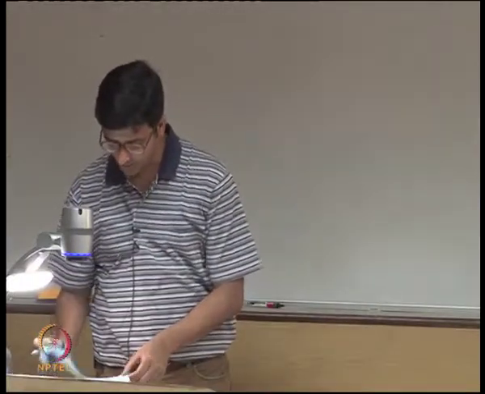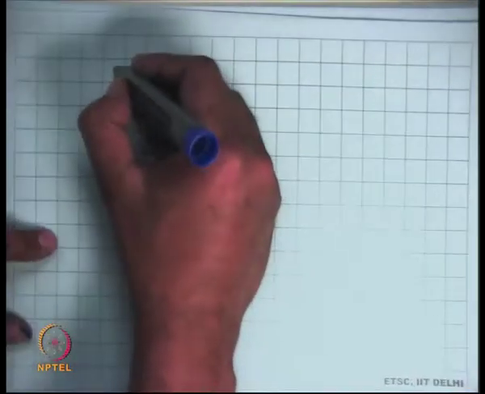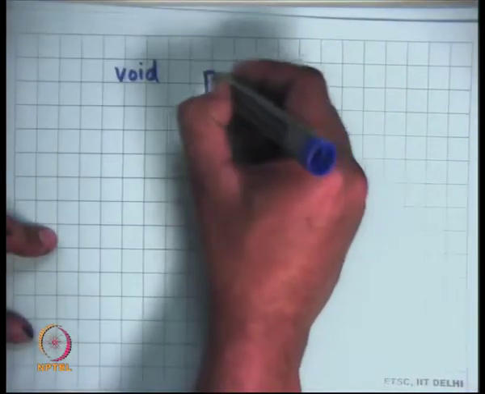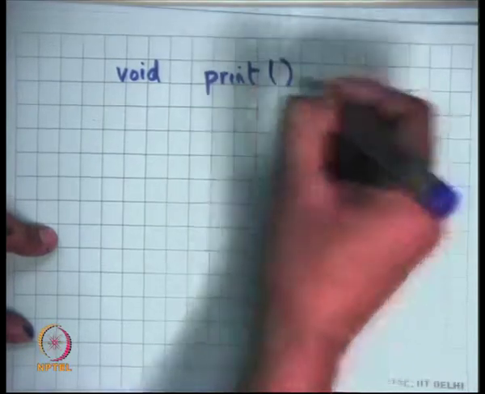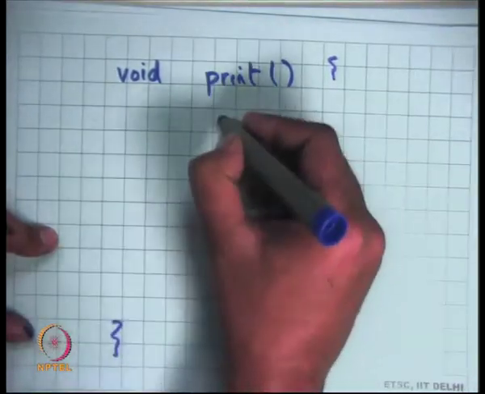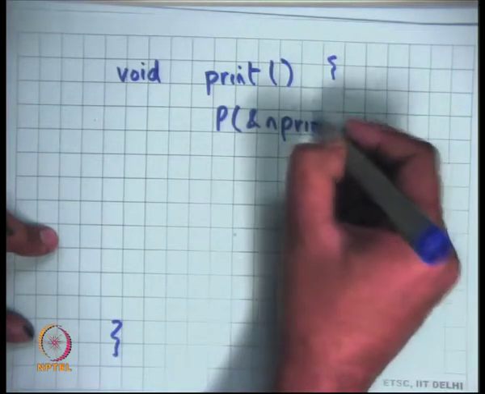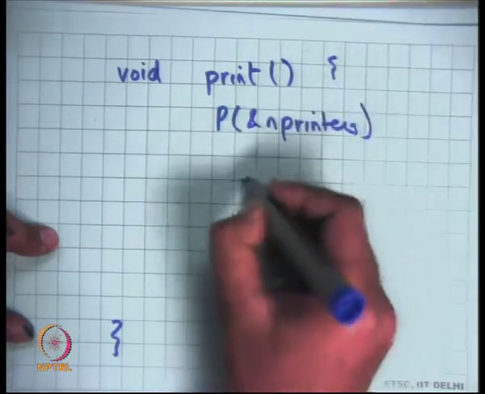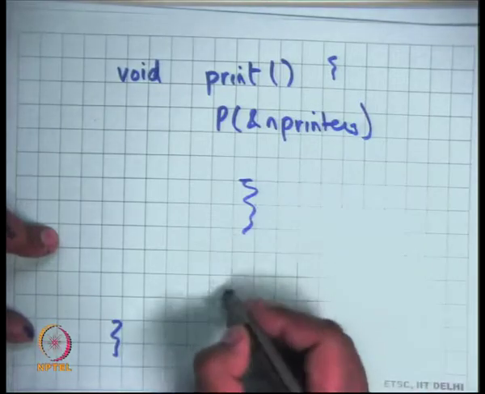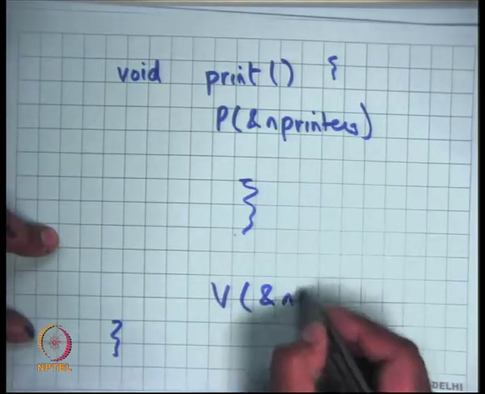All you need to do is, let's say this is your print function. Inside the print function, you will basically say P on, let's say, n printers, call the print command, and then call V on n printers.